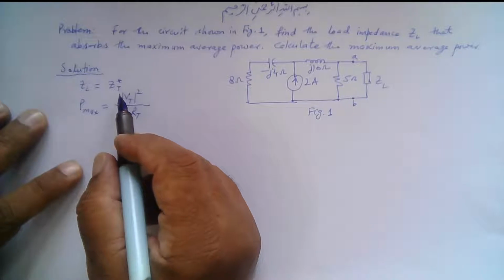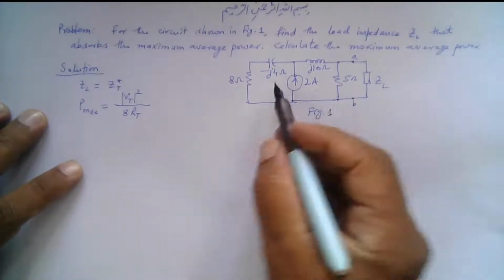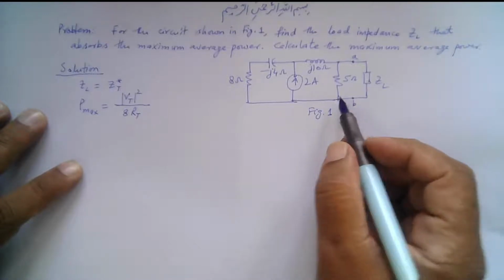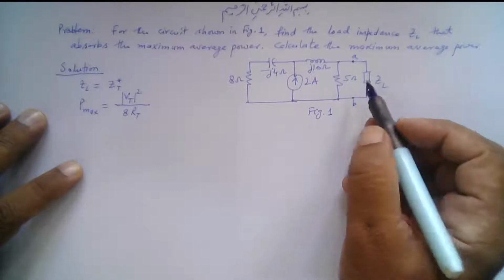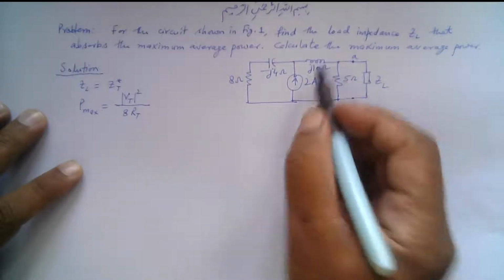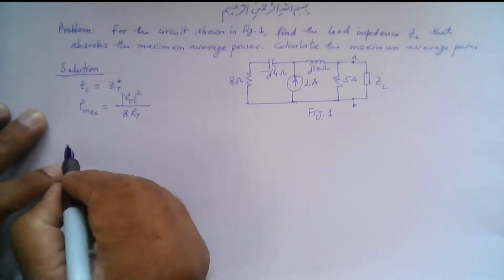So we need to find the Thevenin equivalent circuit for the given circuit across these terminals A and B where the load impedance is connected. So let's first redraw this circuit without this load impedance.